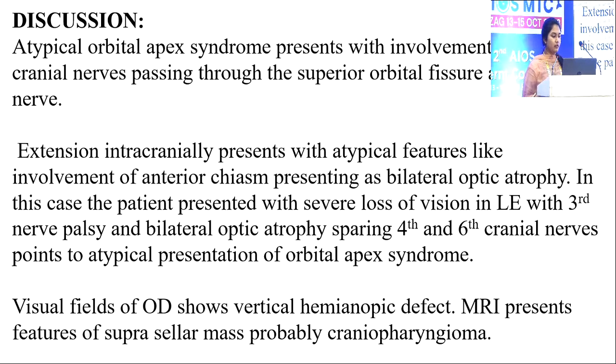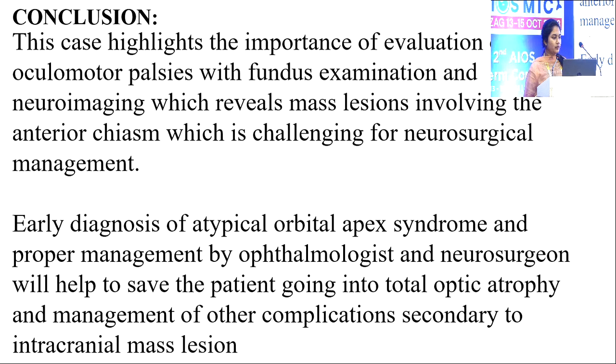orbital fissure and optic nerve. Extension intracranially presents with atypical features like involvement of anterior chiasm presenting as bilateral optic atrophy. In this case, the patient presented with severe loss of vision in left eye with third nerve palsy and bilateral optic atrophy, sparing fourth and sixth cranial nerves. It leads to atypical presentation of orbital apex syndrome.